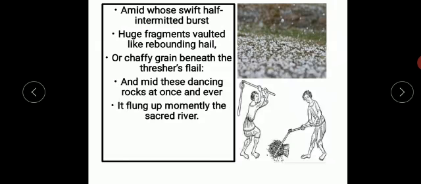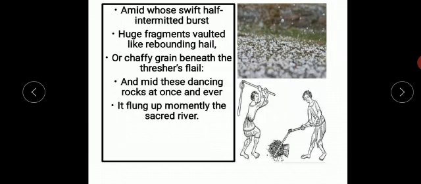And amid these dancing rocks, at once and ever, it flung up momentarily the sacred river. So the poet says that this mighty fountain was bursting at regular intervals, and in the middle of these intervals huge fragments of rocks were also bursting out from this fountain.